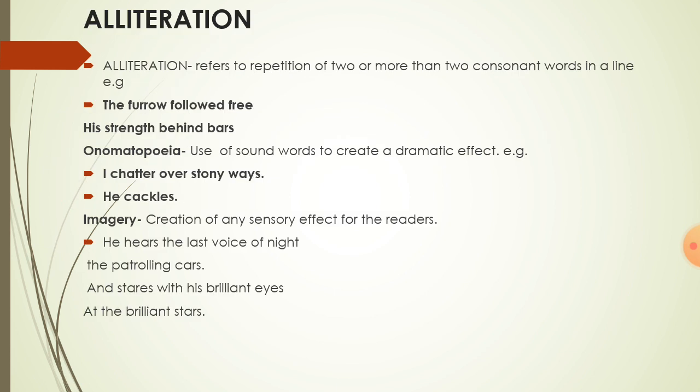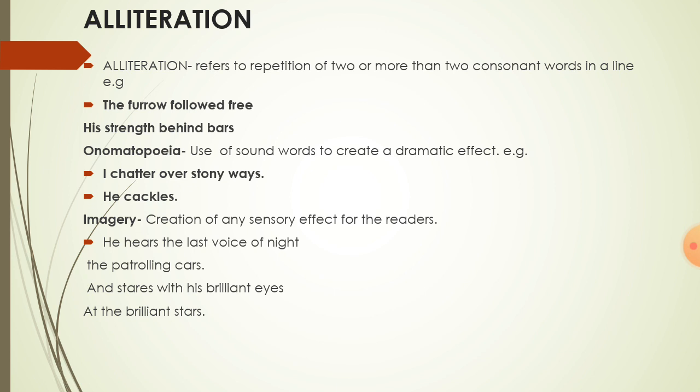Next poetic device is alliteration. This is the most interesting part of poetic devices. Alliteration means repetition of two or more than two consonant sounds or words in a line. We can take one example. The furrow followed free. Here, F sound has been repeated. One more example we can take. His strength behind bars. Behind bars, here B sound has been repeated.